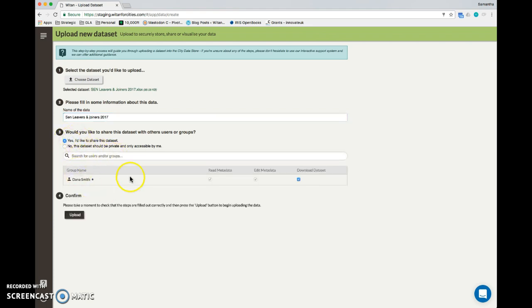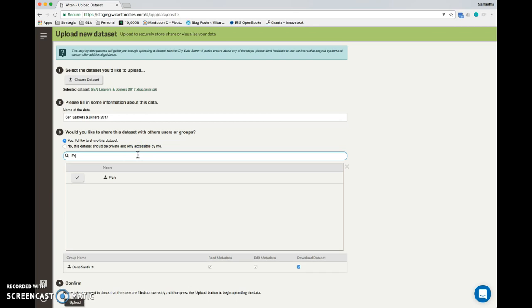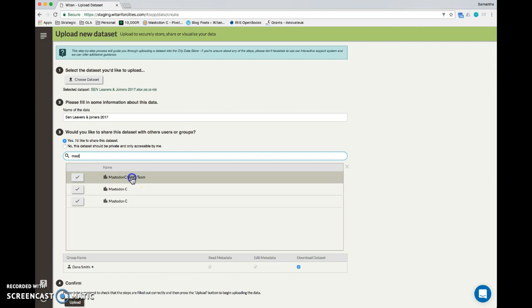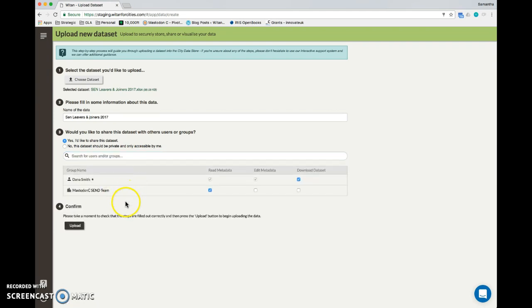And here we are, we get the sharing component pop up. So here I can either search for an individual, such as Fran, and Fran's who I'm working with at the moment, or actually my preference is to share it with the Mastodon C send team, so that everyone in that team has access to this data and I don't have to do it 2 or 3 or more times for each individual person.